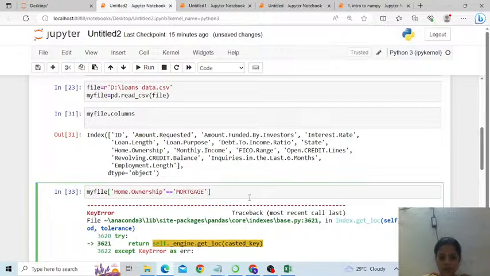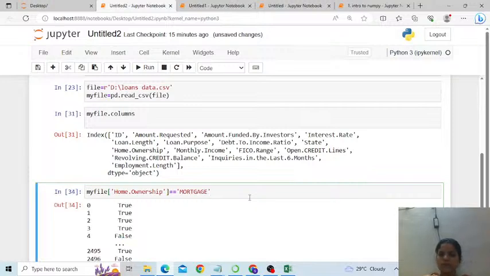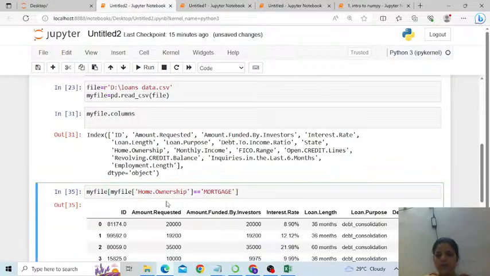This is a mistake I made here. Bracket. Is that correct? The home ownership is mortgage. So row number 1 true, row number 2 true, row number 3 true, and so on. And if you write this entire thing inside my file this way, then it returns the entire row where this condition is true. Home ownership is equal to mortgage.